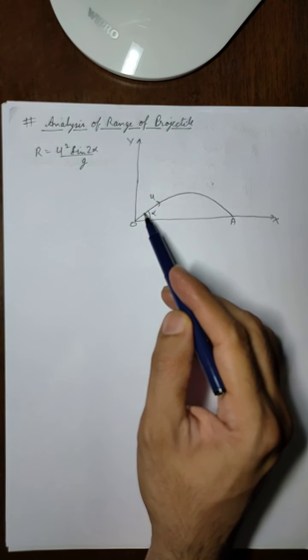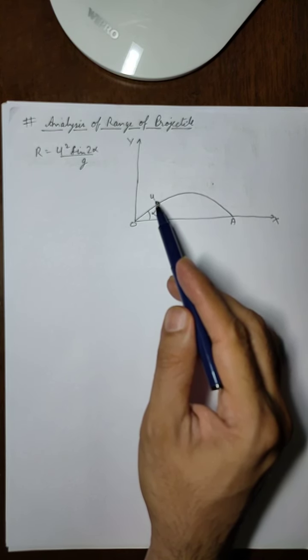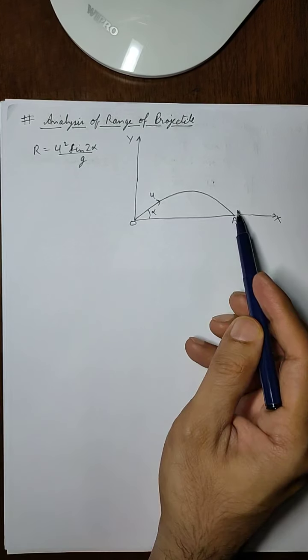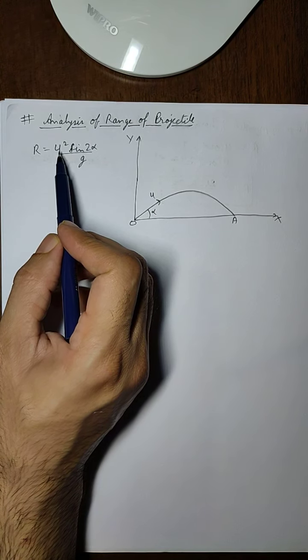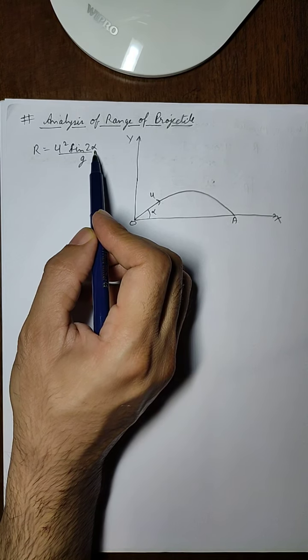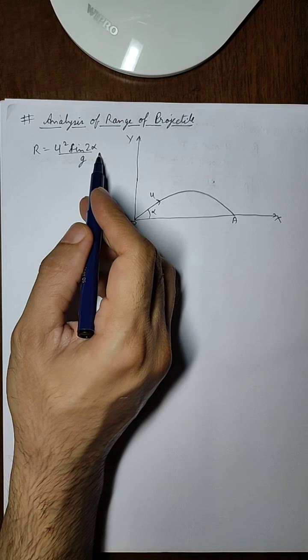We are no longer applying more force to change the value of u. So whatever value of initial velocity we are giving at O, that value u will be same throughout the motion. So u also becomes constant. So the only thing that is going to affect the range is the alpha. So range here is dependent upon the angle of projection.